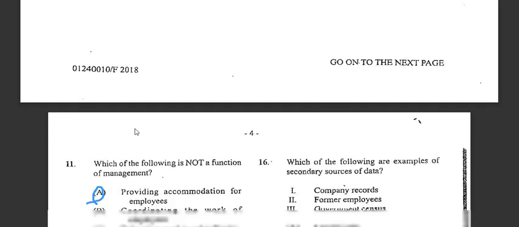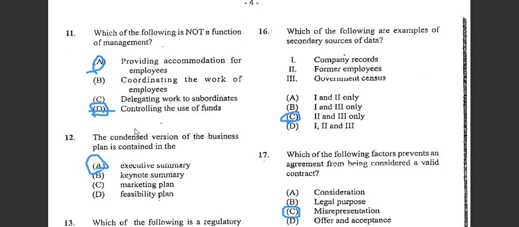Number eleven says which of the following is not a function of management. We are talking about which is not. Therefore the answer here would be A, providing accommodation for employees. D would not be the answer, because it's controlling the use of funds.